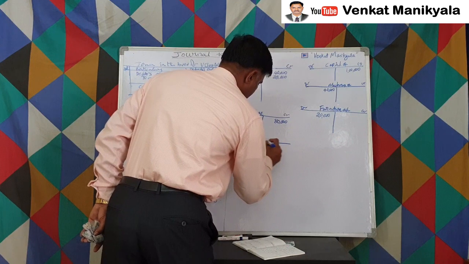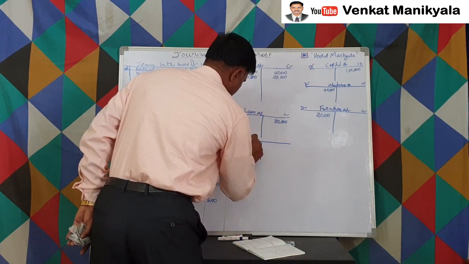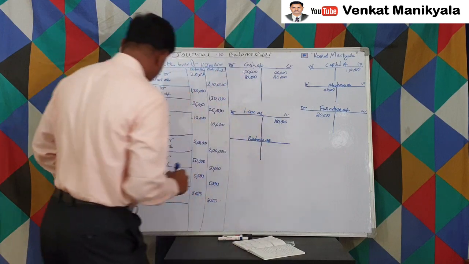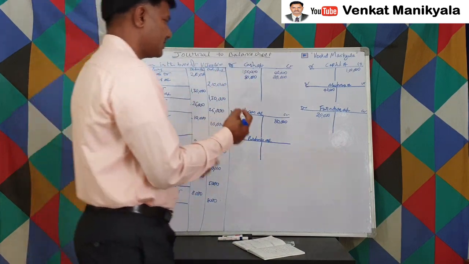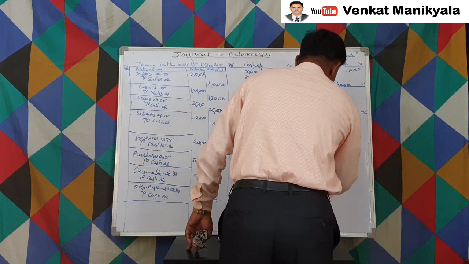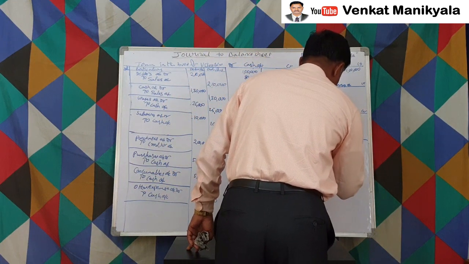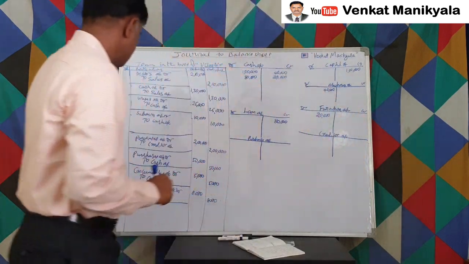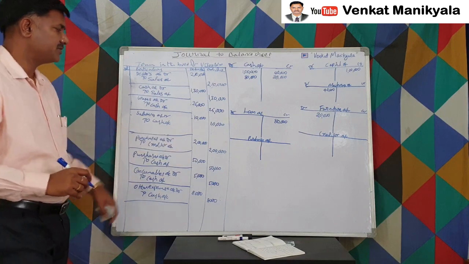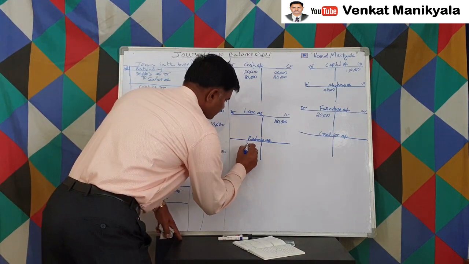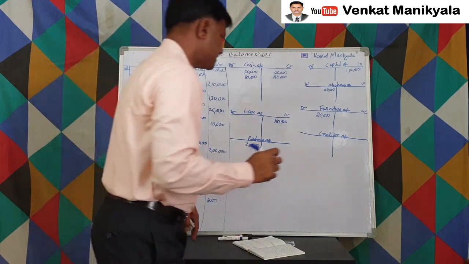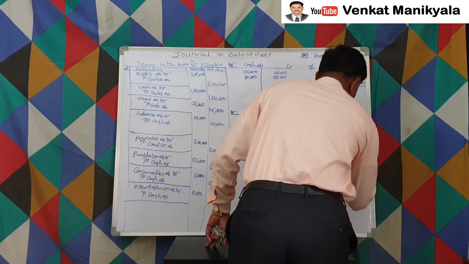Purchase account. We require a purchase account, and the creditor account is also not there, so the creditor account is also required. So the purchase account is to be debited with 2 lakhs, and the creditor account is to be credited with 2 lakhs.